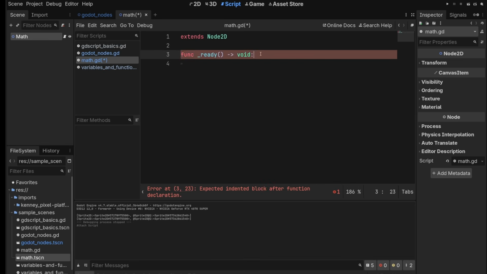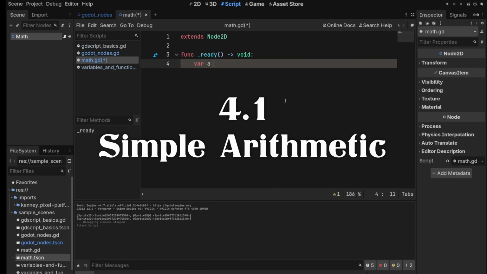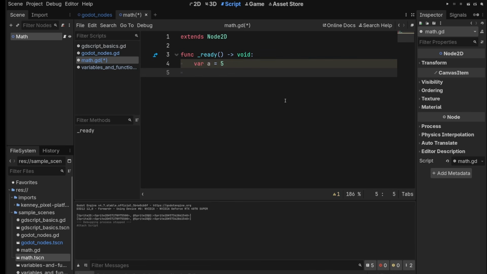This of course runs at the beginning of every scene, and let's make some variables here. So we'll make a variable called a, and that'll be 5, and we'll make a b, and it'll be 10. We can do some things with these two variables. We have all of our normal arithmetic operators that you're used to.